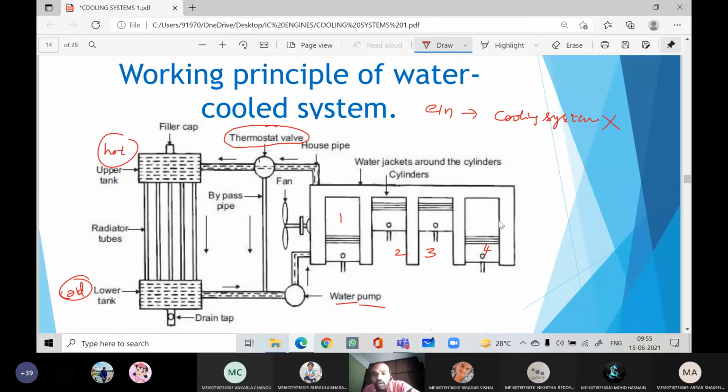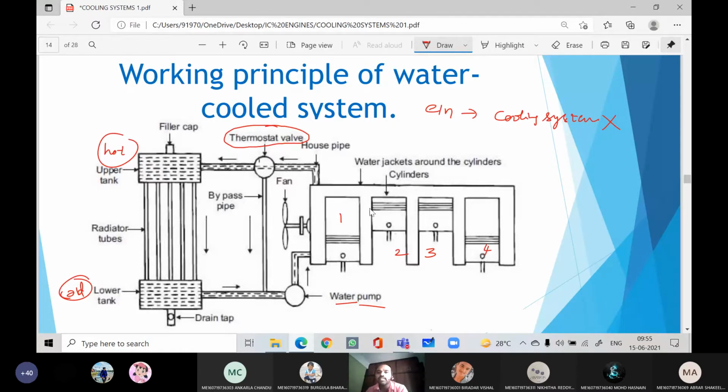Because uniform heating of the engine is required. So first the engine needs to get heated. After that we need to remove the excess amount of heat generated, and that will be taken care of by the thermostat valve. Already inside the engine some coolant will be there every time, whether the cooling system is working or not. Inside the water jacket, some coolant will be present.